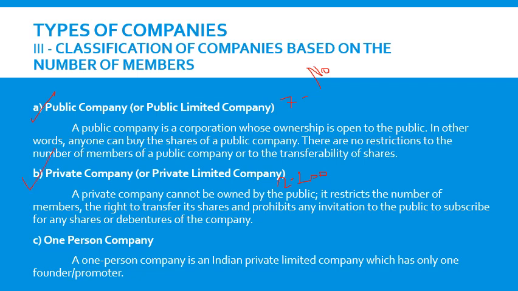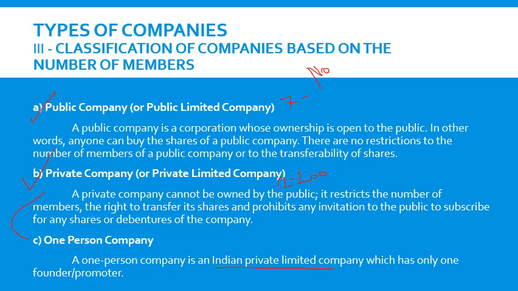And the third classification is one person company. One person company refers to an Indian private limited company which has only one founder or promoter, having only one member. So you have to note that it is an Indian private limited company. One person company is also a private company, but its members are limited to one. That's the speciality. It is a new form of company which came into existence by the Companies Act 2013.